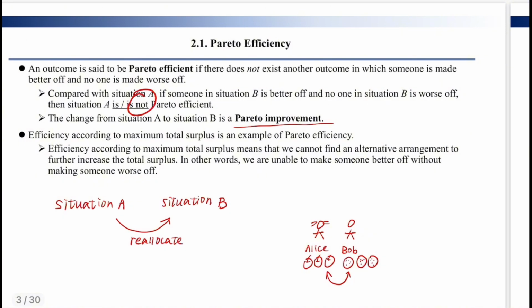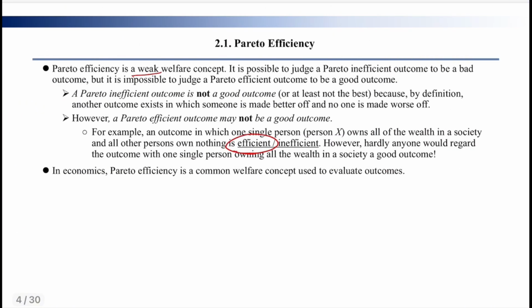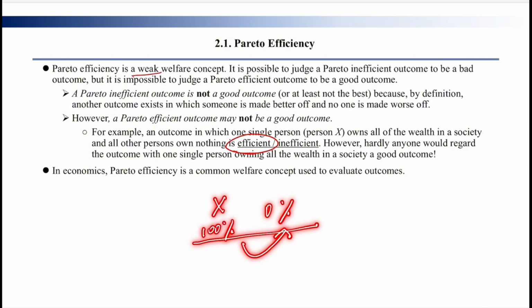But we should note that Pareto efficiency is a weak welfare concept. It means we can judge Pareto inefficiency as a bad outcome, but we cannot say that Pareto efficiency is a good outcome. There is an example. One single person, X, owns all the wealth in the society, and the other one, Y, owns 0 of the wealth. If we want to make some improvement and give some of X's wealth to Y, no matter what we do, X will be worse off, right?